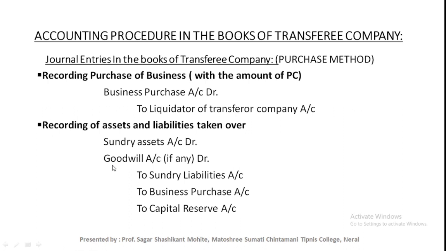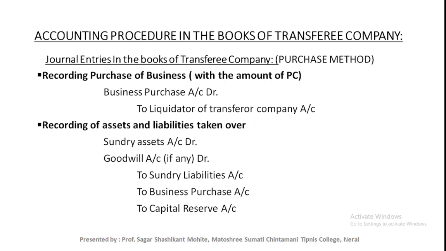If assets are less than liabilities, we should add one asset, that is goodwill, and if assets are more than liabilities, we should add one reserve, the capital reserve. Goodwill or capital reserve is the balancing amount.